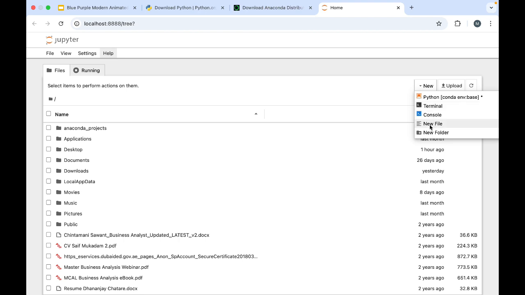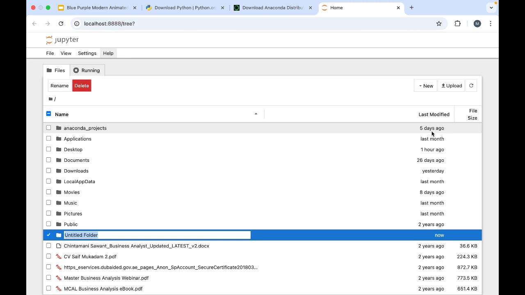Directly you can create a new file. Now we can select this Python, as we are working with Python only. But why new file? If you don't want to create a Python file but some other kind of file, then we can go with this new file. Or if you want to create a new folder, then you can go with this new folder also. I'm selecting this new folder, it is untitled. Give a name, whatever you want. I'll go with